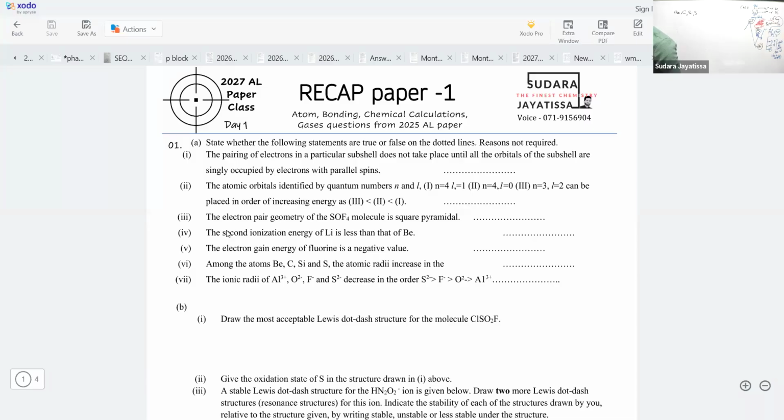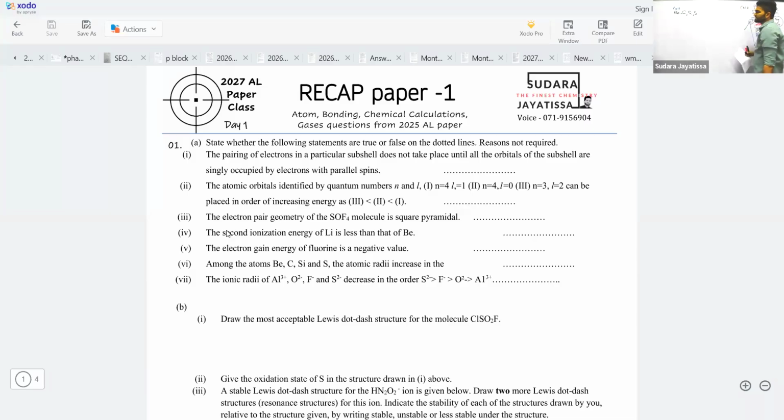Yeah, come. 2025 MCQ. Okay, anyway, we'll write the correct order. I can't find it right now. What is the correct order for statement number 6?